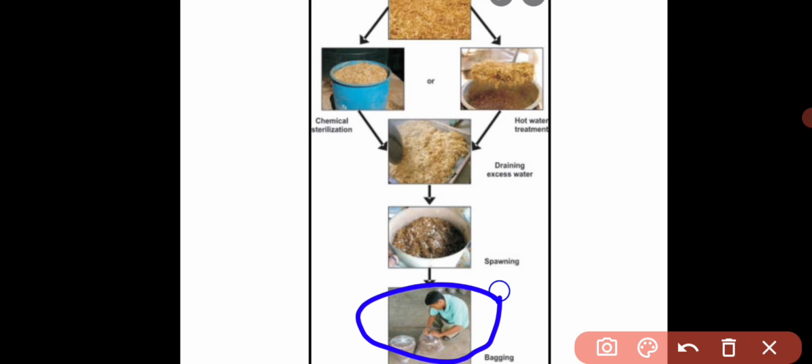We have to totally seal the polythene sheets. Then we keep it under a normal optimum temperature, and when you store it for 20 to 24 days, the mushroom will be grown in this polythene bag. In this way the mushroom cultivation is done.